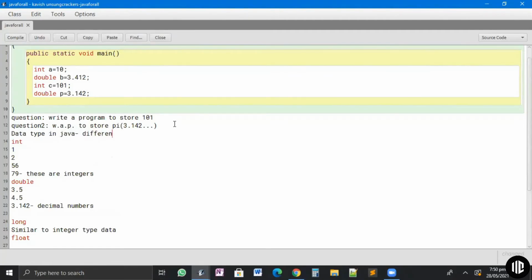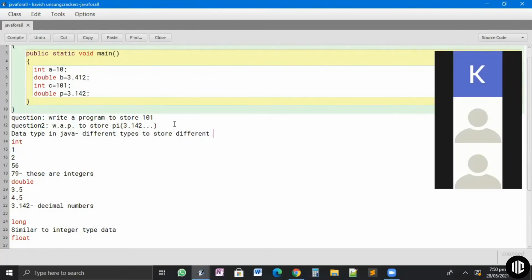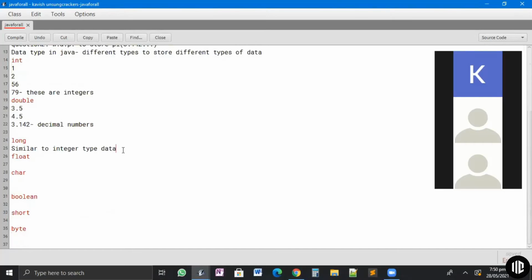The different types to store different types of data. So we have long, which is similar to the integer data type. The difference is its memory size, which we will discuss.